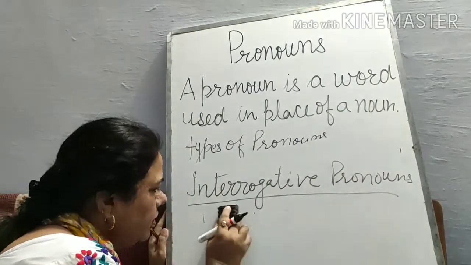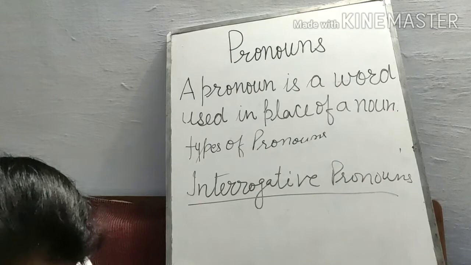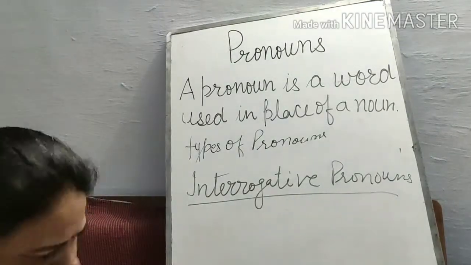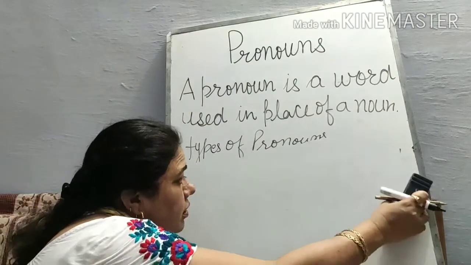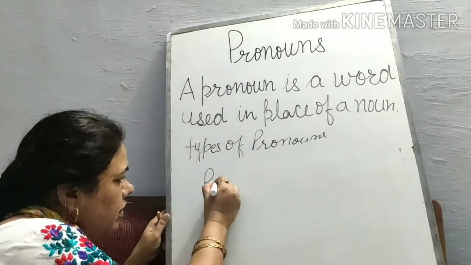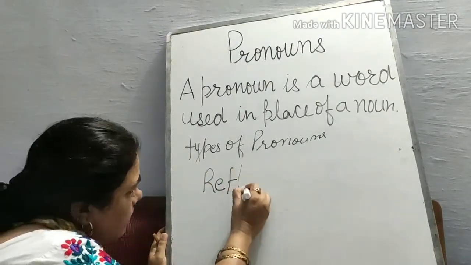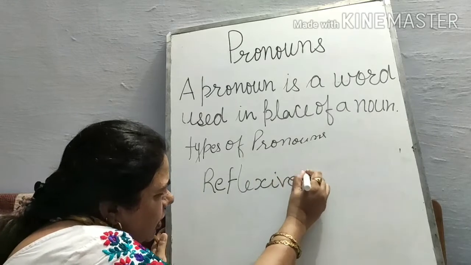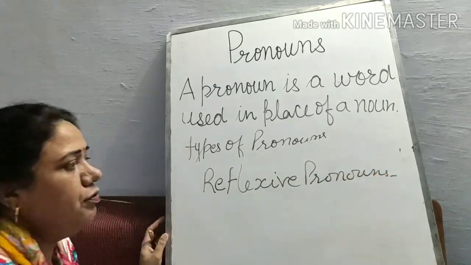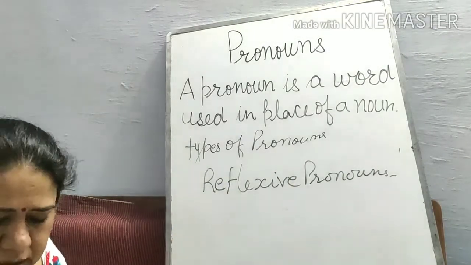Next, after interrogative, we take reflexive pronouns. Reflexive pronouns take the receiver of an action.